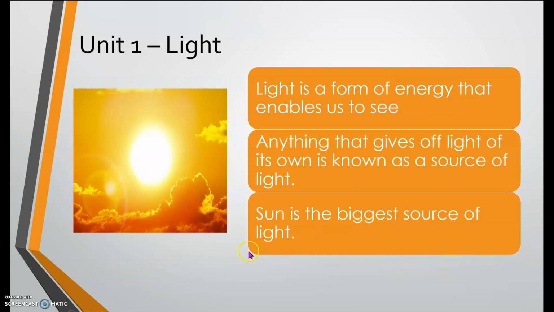Okay, now let's move on to the third paragraph. Repeat after me. Sun is the biggest source of light. Your turn. Very good. On our example, you can see the sun. It says that the sun is the biggest source of light.